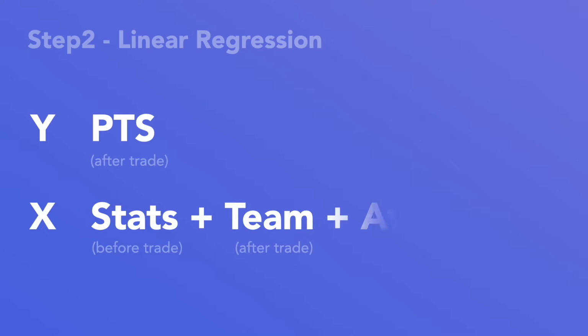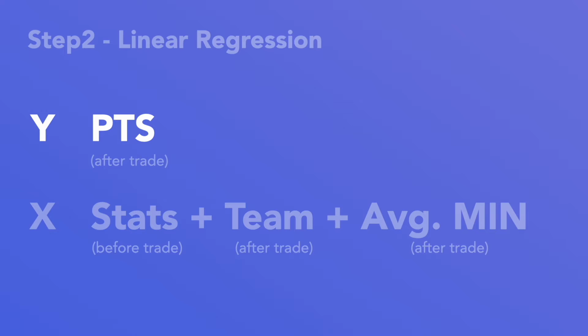Next, we constructed a linear model. The y is what we want to predict. In this case, it is the average points a player scores in the new team. We can find this using the 80 games data after the trade. X includes all the attributes correlated to Y. There are 3 types. First type, stats before the trade, which represent a player's capability. Second type is the team to which the player got traded. Different NBA teams have their unique style of system and culture, which might influence a player's performance. The third type is the average minutes in the new team.